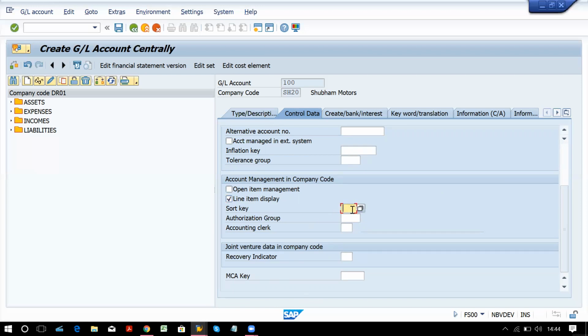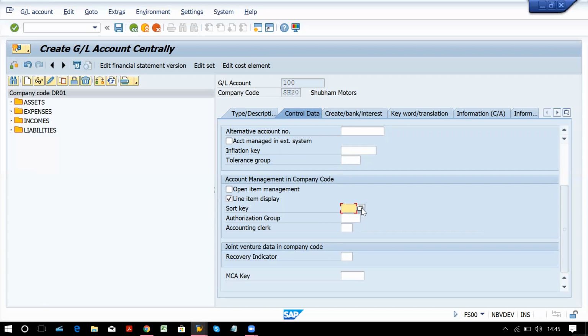Sort key. Sort key has a relation with the assignment number. Whenever we fill in all the data at the time of posting entries, we have a field called assignment number. Generally, we don't fill in anything in that. But if you have given a sort key over here, that particular value will get updated automatically in the assignment number field.